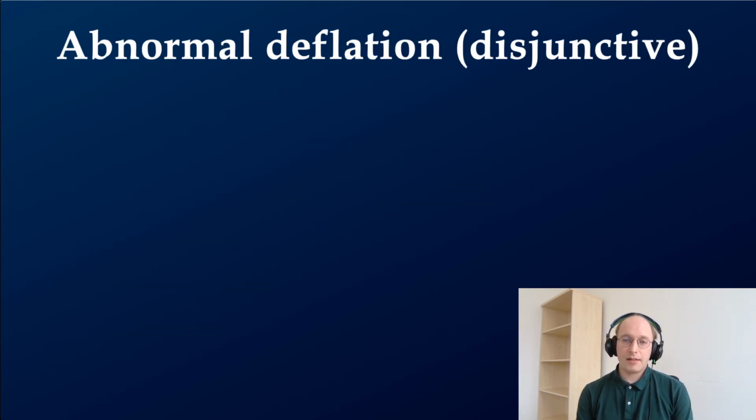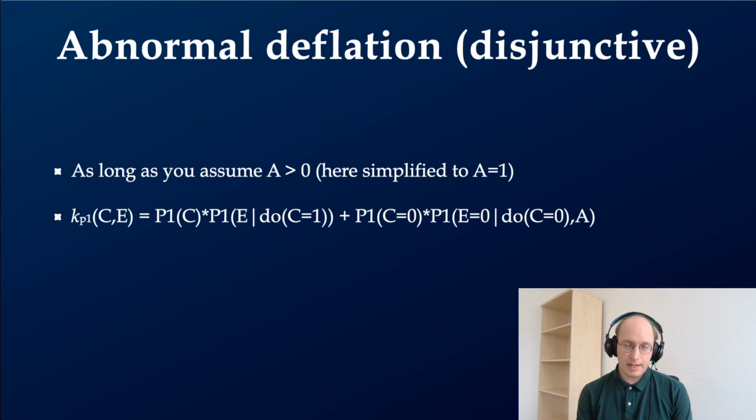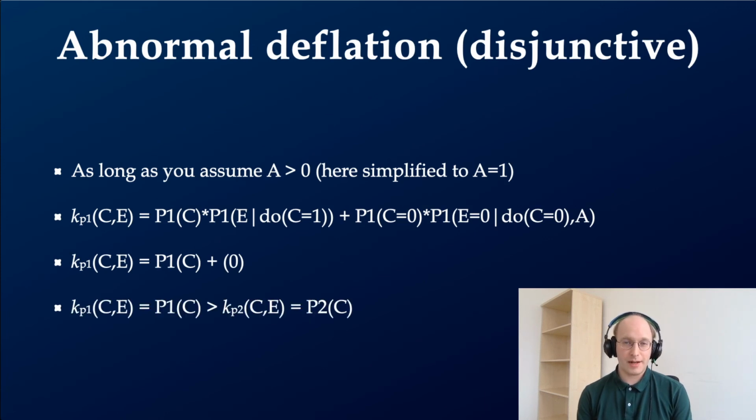And once again, when we go to look at causal judgments of C, the math is exactly the same. As long as you assume that A is 1, and again it works out the same for A 0, what you get is there is no necessity term here at all, and the sufficiency is just the likelihood of thinking of a possibility in which C occurs, and from this it should be fairly obvious that because the likelihood of thinking of a possibility in which C occurs is less when C commits a norm violation, causal judgments of C should be reduced in these disjunctive cases. So that's the necessity-sufficiency model of causal judgment.